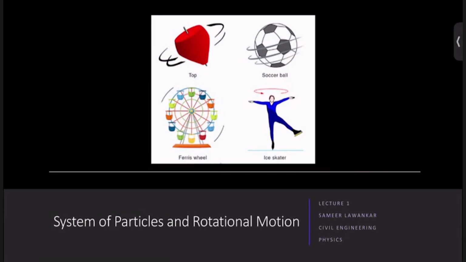Hello everyone again. Today is the starting of a new lecture. The name of the lecture is System of Particles and Rotational Motion. This is one of the most important topics as far as your class 11th is considered, as far as the competitive exams are being considered, as far as your kinematics is considered.